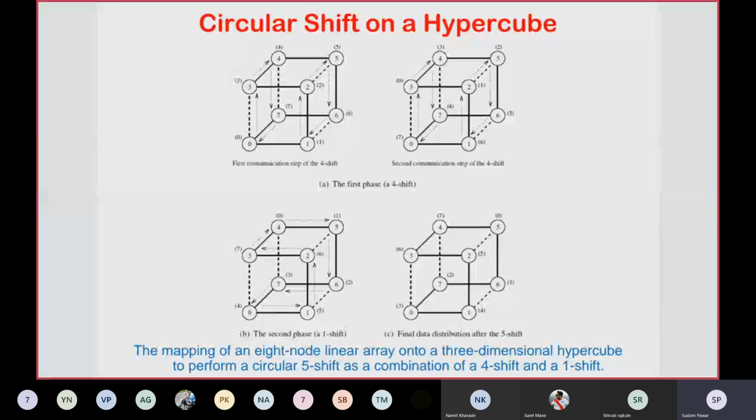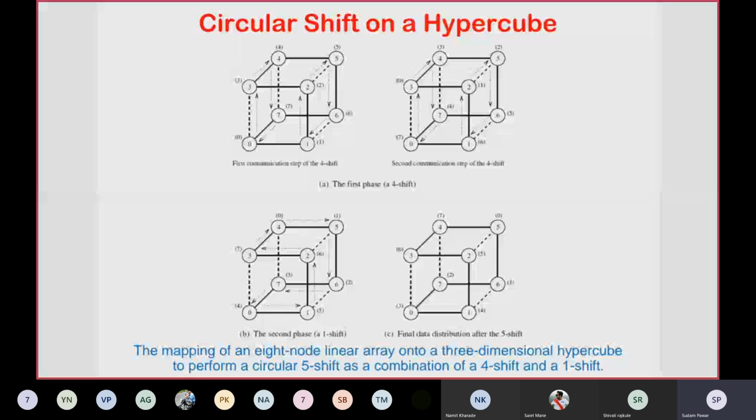In diagram A, the first phase, that is the 4 shift step, we will consider there. The direction is also shown here, showing how the exchanges are done during this particular step. 0 is exchanging data with 3, then 3 with 4, 4 with 7, and 7 with 0.